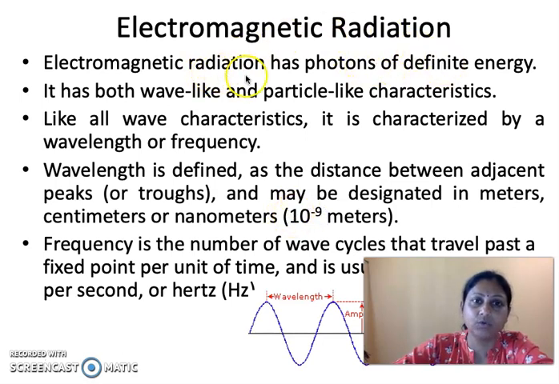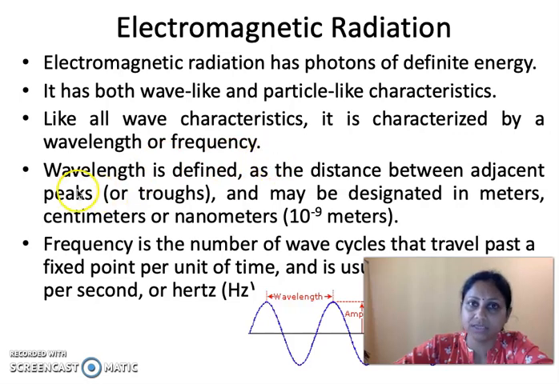So we very well know it is a radiation. So that means light is a radiation. It is a small part of the entire electromagnetic spectrum. This radiation has photons of definite energy. That means each photon has a definite energy and it behaves with both wave-like and particle-like characteristics. Now, like all wave characteristics, the radiation is characterized by a wavelength or a frequency.